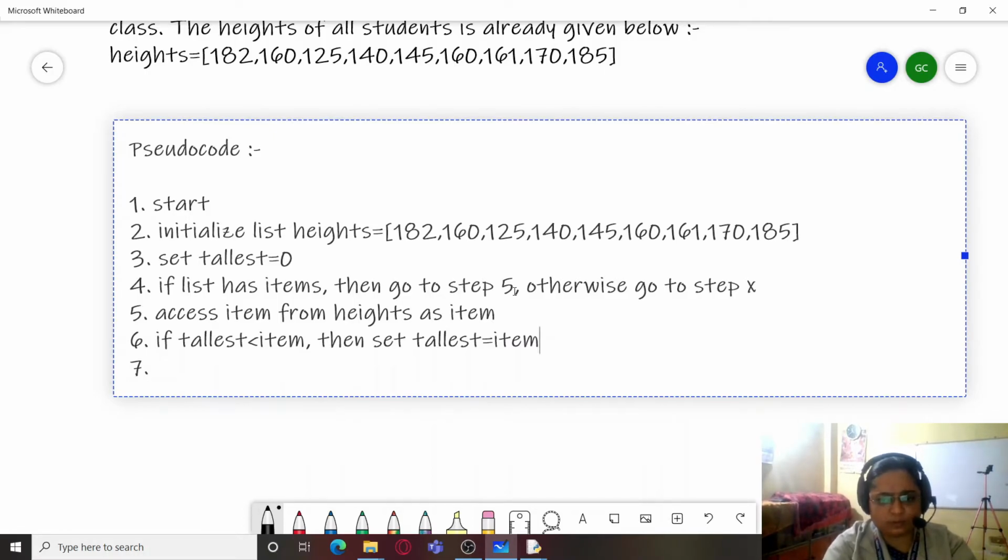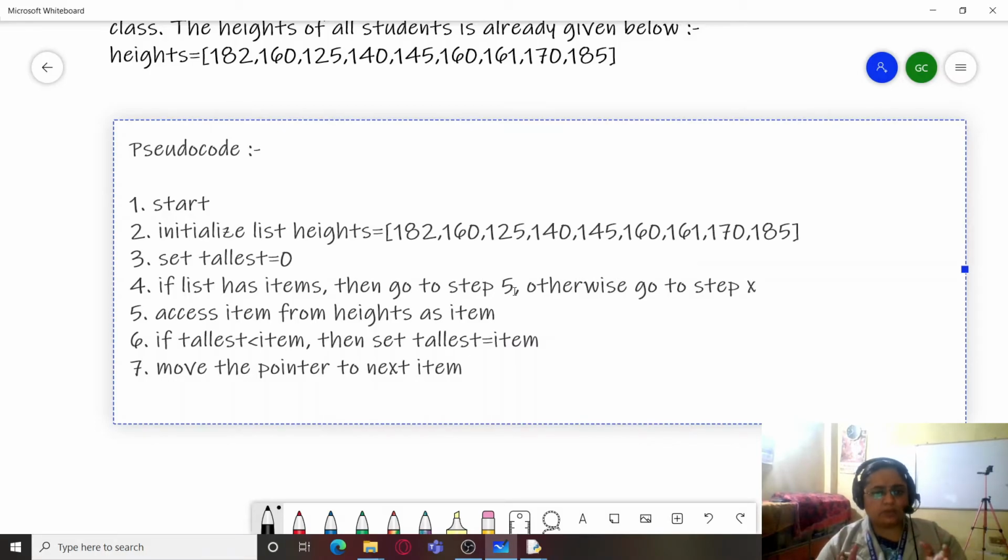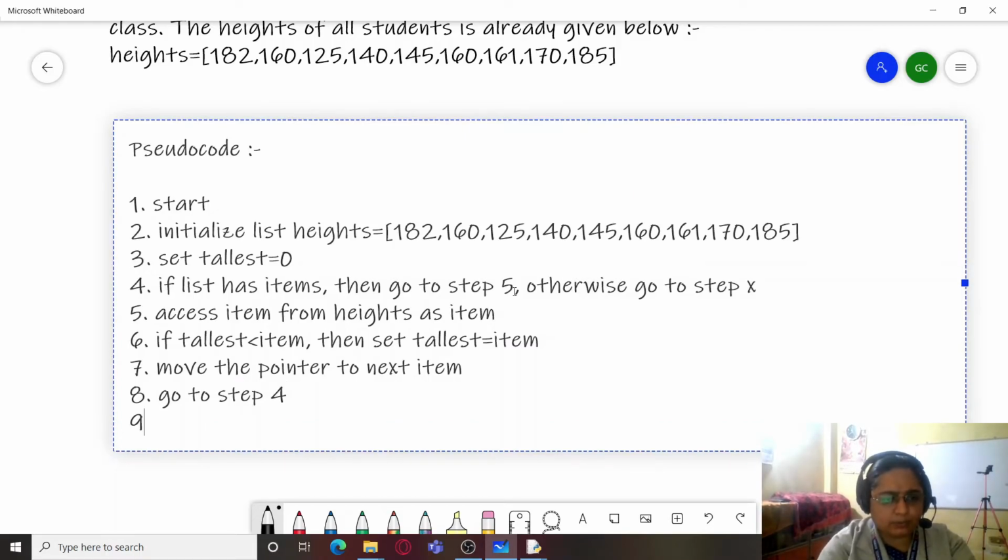Okay, so we will be doing this, and if nothing happens, then we will simply go to step 7, that is move the pointer to the next item. So now internally Python will be pointing to the next item. You can see over here that we are not keeping track. We are not using any loop control variable because Python does that internally. So we will move it to the next item, and we will again go to step 4. So this will continue